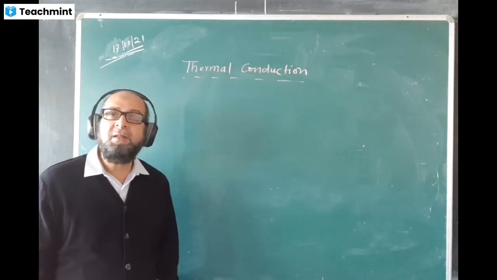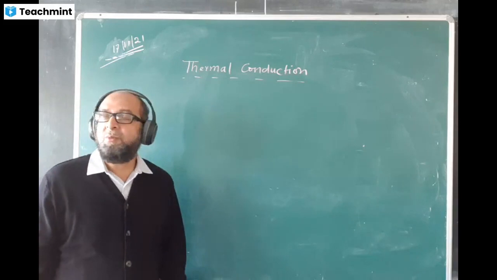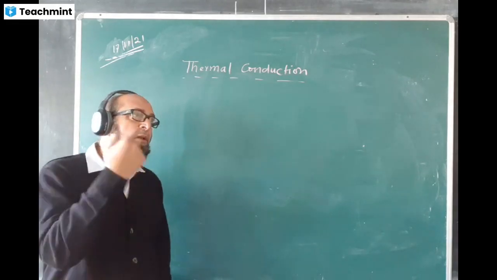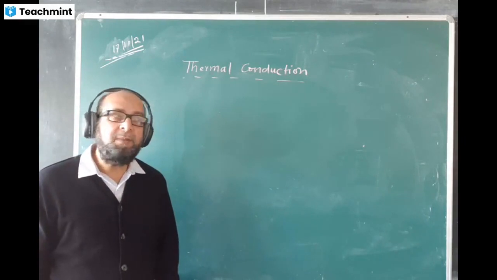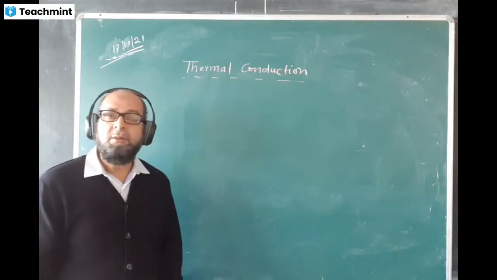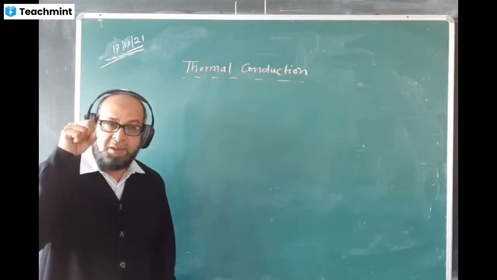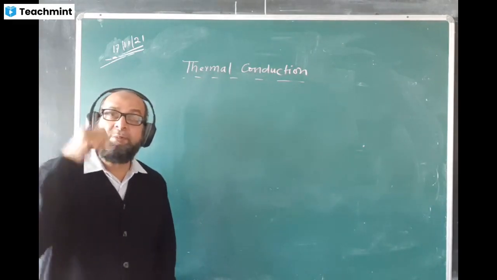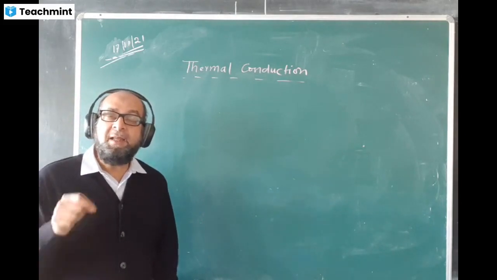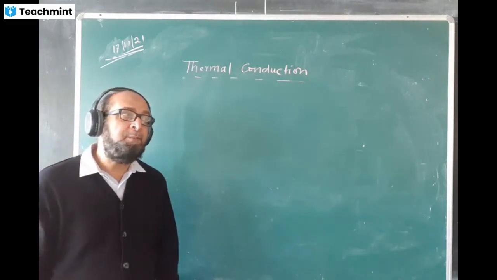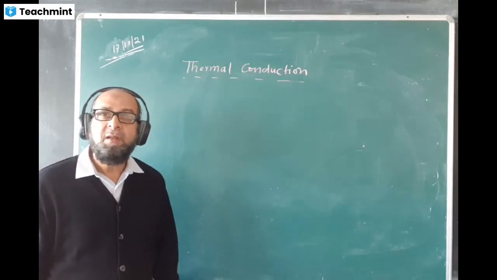Conduction, convection, and radiation. What is radiation? Radiation is the method of transfer of heat from one body to another body without any medium. Medium is not needed. Without any medium, heat is transferred. This process is called radiation. In radiation, the heat travels with the speed of light, and radiation heat can even travel through vacuum. It has the same property as electromagnetic radiation.